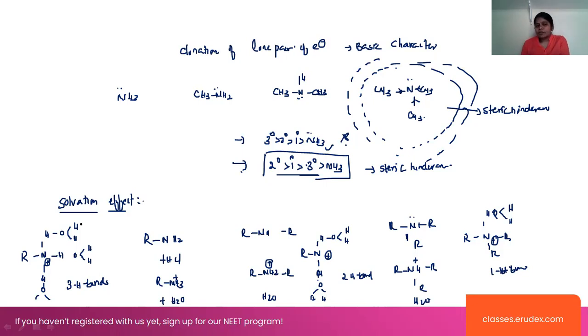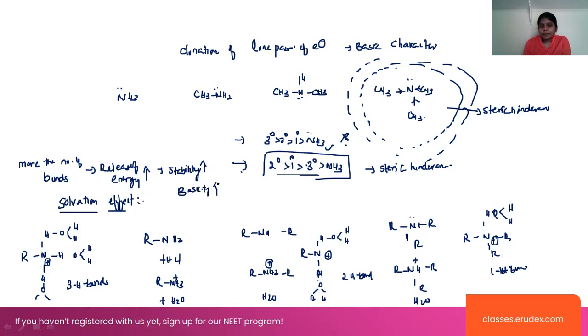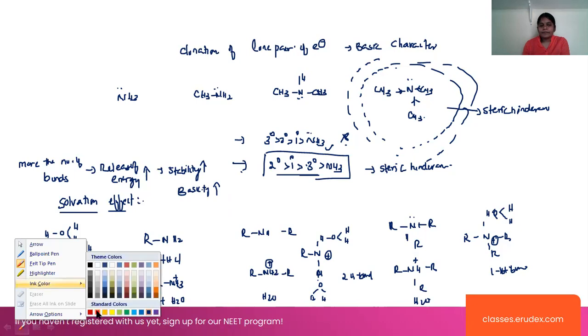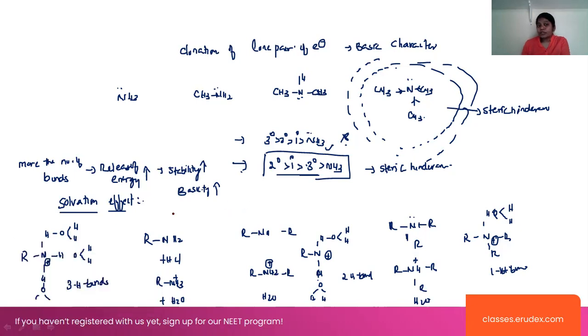So look at the case of the solvation effect. In the case of the solvation effect, the more the number of bonds, the release of energy will be more. Then stability will be more, meaning basicity will be more here. So according to this solvation effect, we can say that the more the number of hydrogen bonds, the more stable.